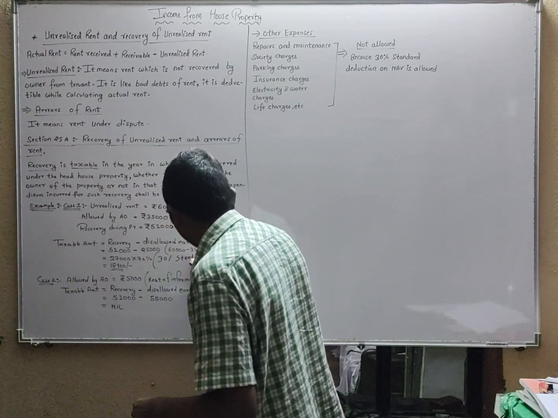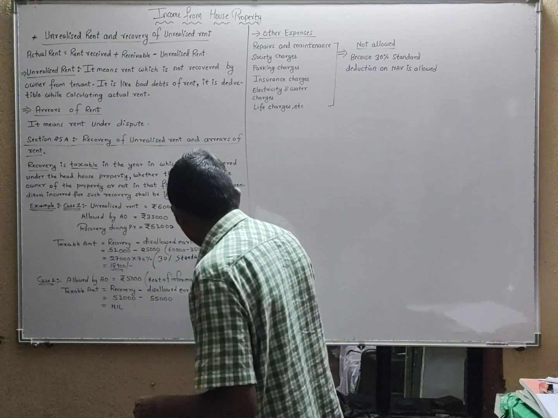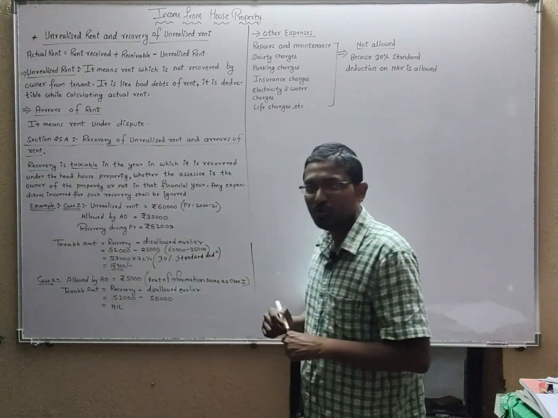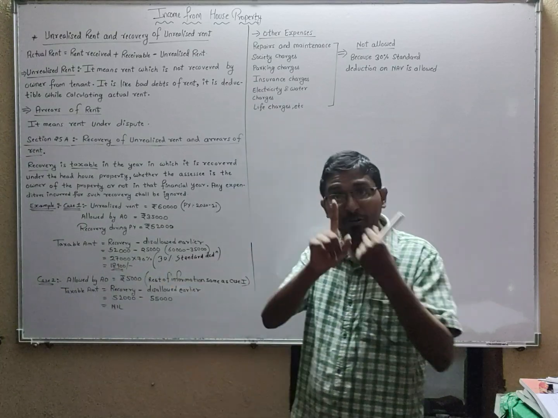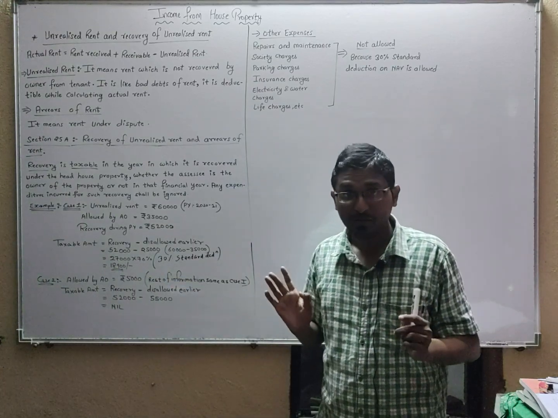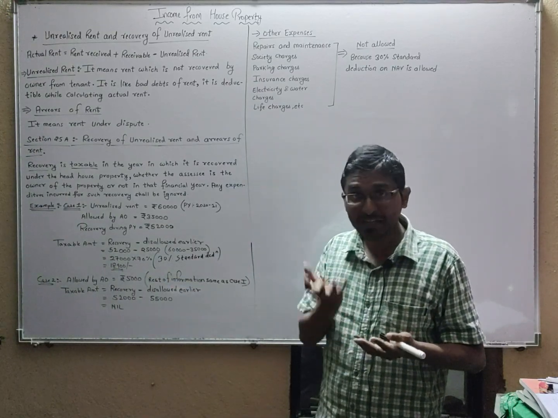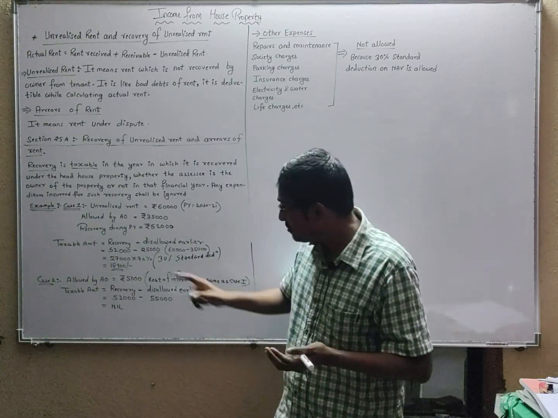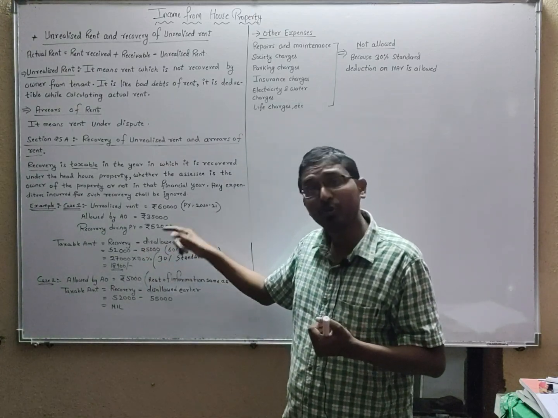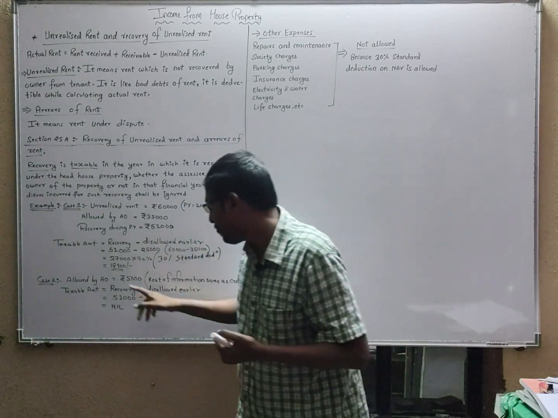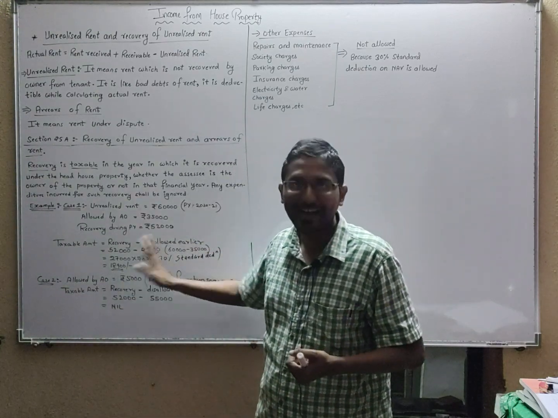Remember this. So 70% of 27,000 will be taxable. Why did you leave 30%? Because it is a standard deduction. You get standard deduction in your calculation. So here also on this unrealized recovered amount, you will get a standard deduction. So 18,900 will be the taxable amount.